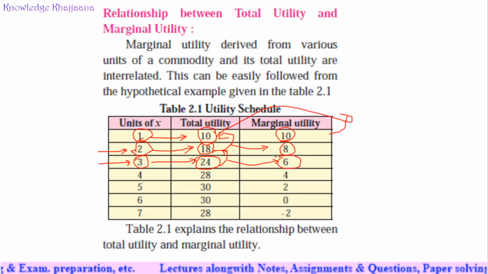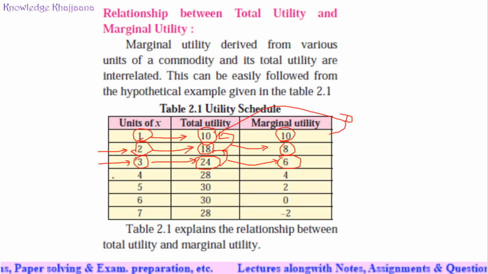Okay, so marginal utility is what? Is the change in the total utility. How much is the change in the total utility? See, marginal utility is the change in the total utility due to the consumption of an additional unit of a commodity. Which is the commodity over here? It is a glass of water.